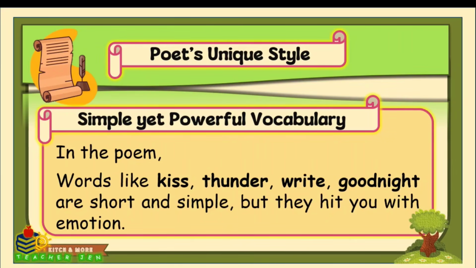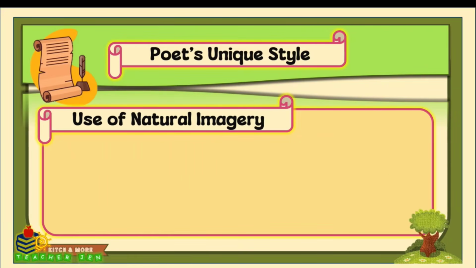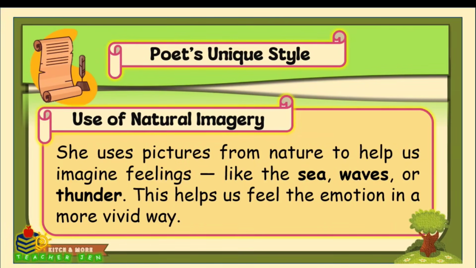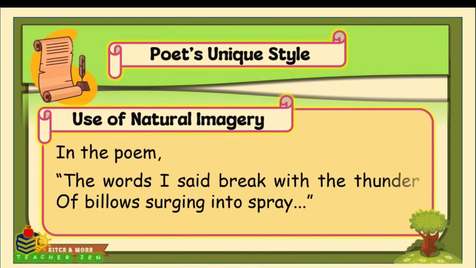Another poet's unique style is the use of natural imagery. She uses pictures from nature to help us imagine feelings like the sea, waves, or thunder. This helps us feel the emotion in a more vivid way. In the poem, the words I said break with the thunder of billows surging into spray. You can almost hear the crashing waves and feel the storm.